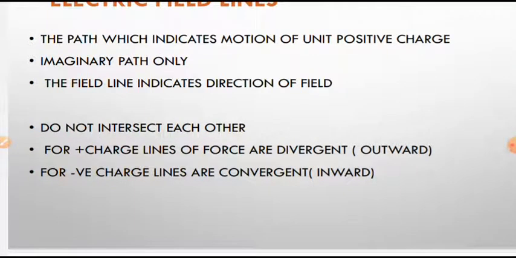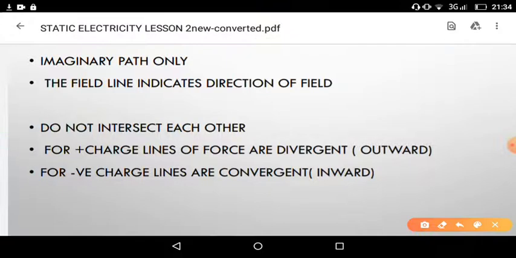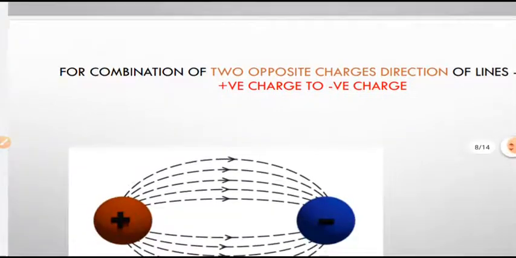Suppose it is a single charge. We can say for a positive one the lines are away, which means divergent, and for a negative one they are convergent. And what about a system or combination of two charges, whether similar or opposite? For that we also have an explanation here.